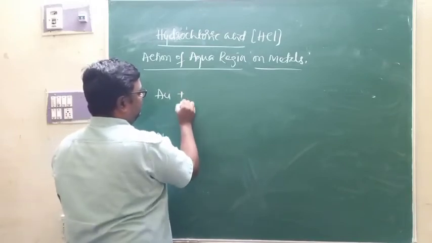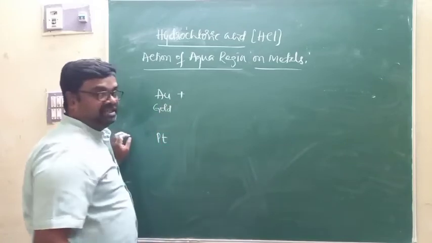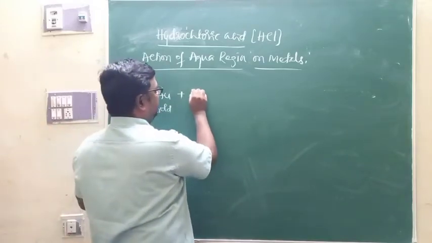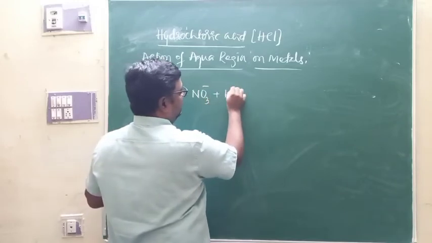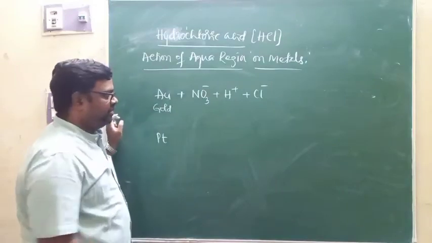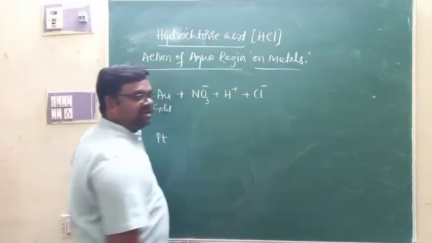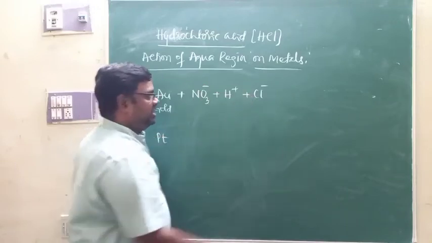When gold reacts with aqua regia, aqua regia contains NO3 minus from nitric acid, H plus from the acid, and Cl minus from hydrochloric acid. This is what we call aqua regia, which contains NO3 minus, H plus ions and Cl minus ions.